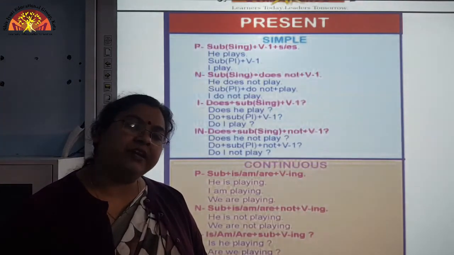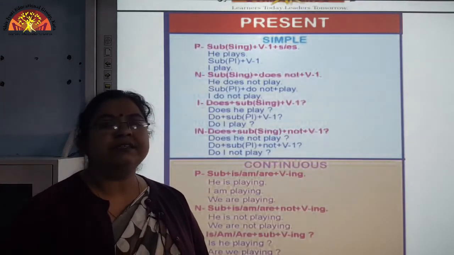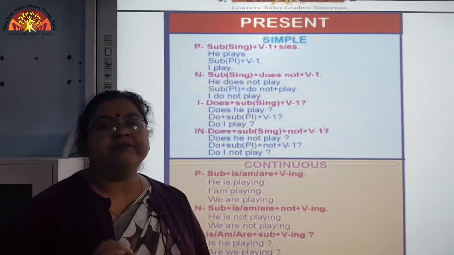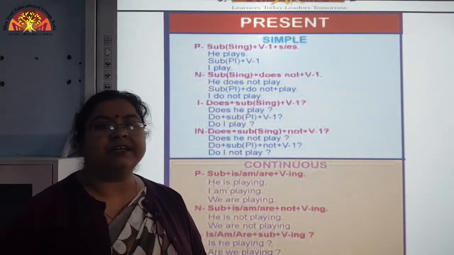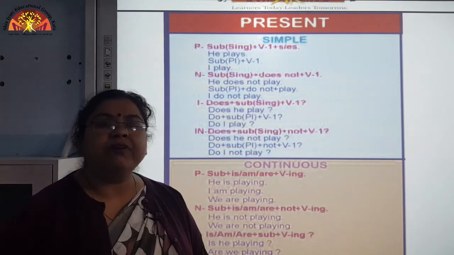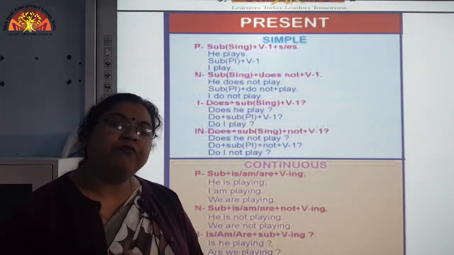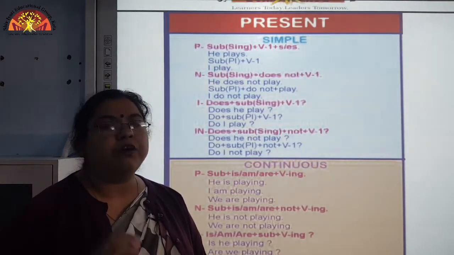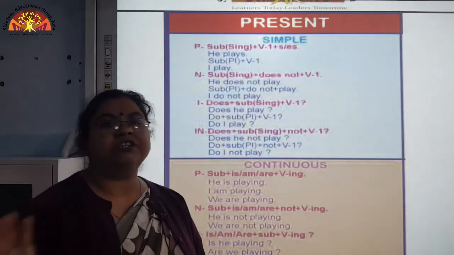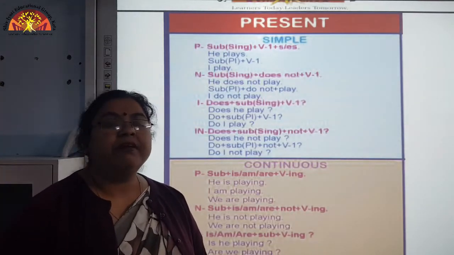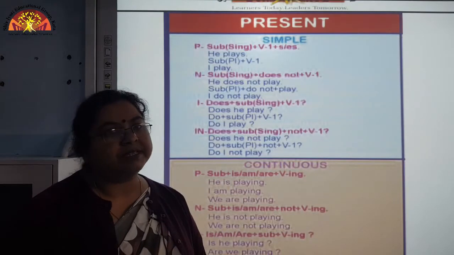Before moving further, we also have to understand the structural format in which we will use these tenses, that is how the verb will be framed, in what form it will be used, and how the structure of the sentence will be framed in simple present tense.